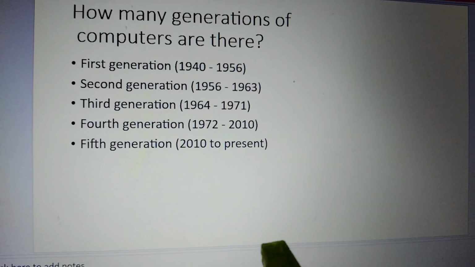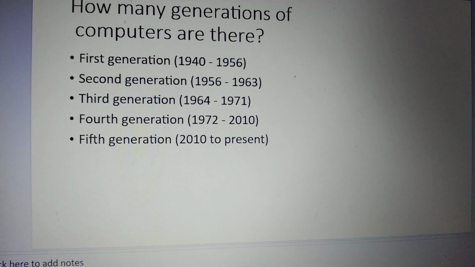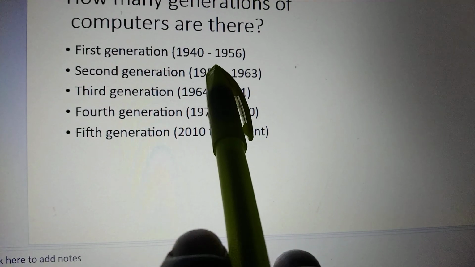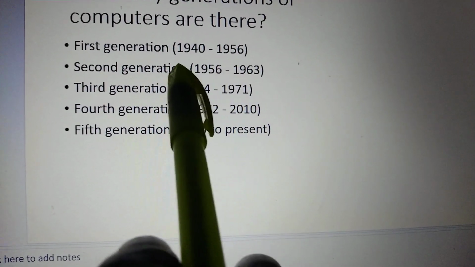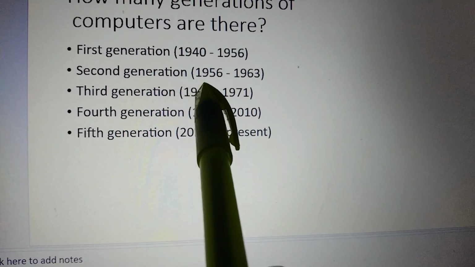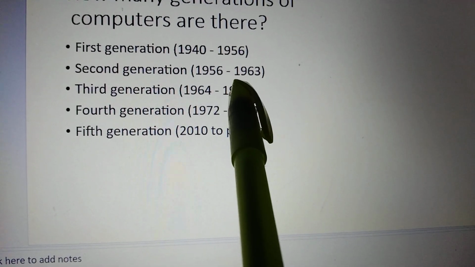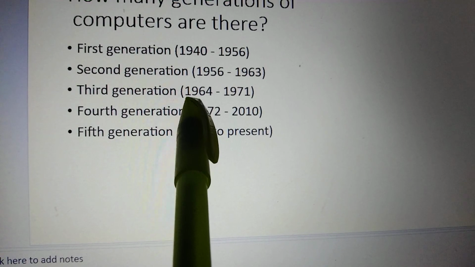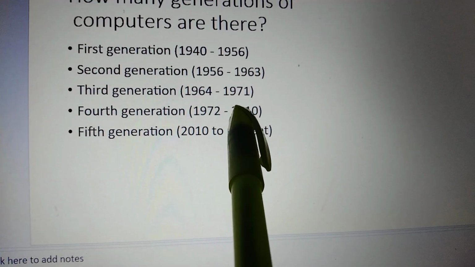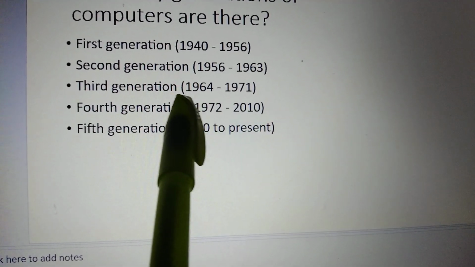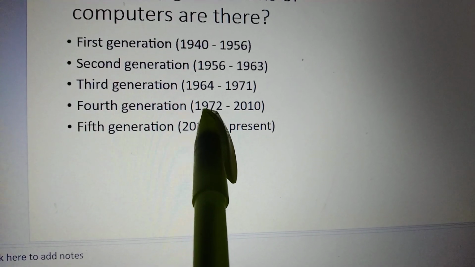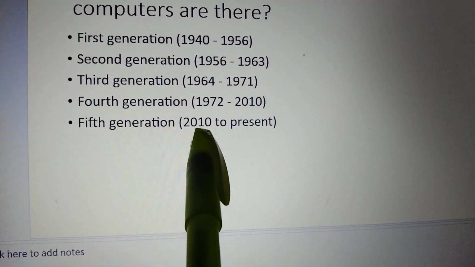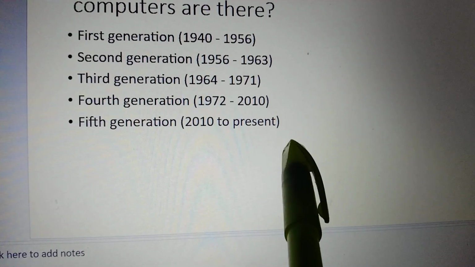Computer generations. The first generation of computers was 1940 to 1956. The second generation was 1956 to 1963. The third generation was 1964 to 1971. The fourth generation, 1972 to 2010. The fifth generation is 2010 to present.